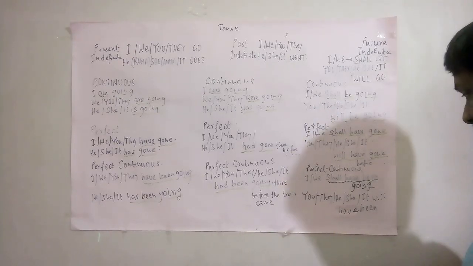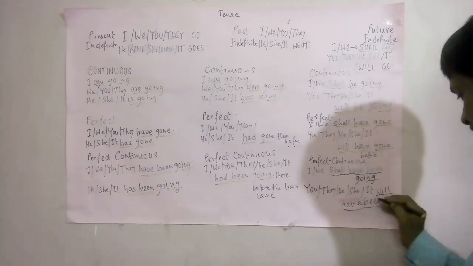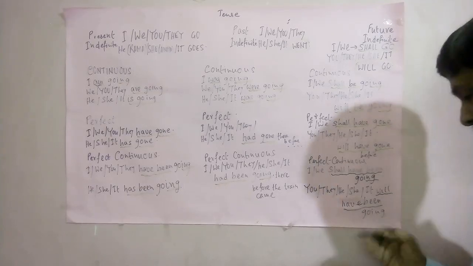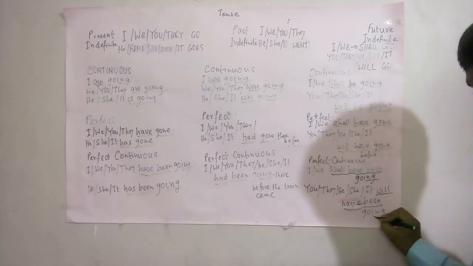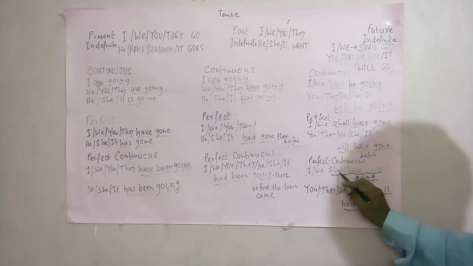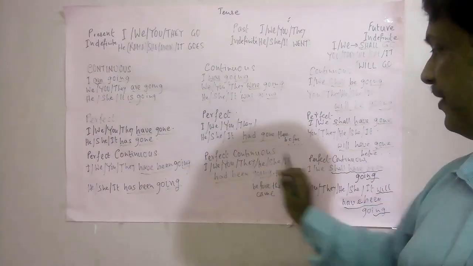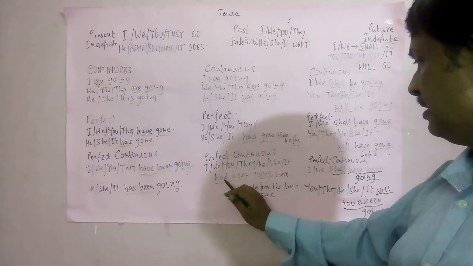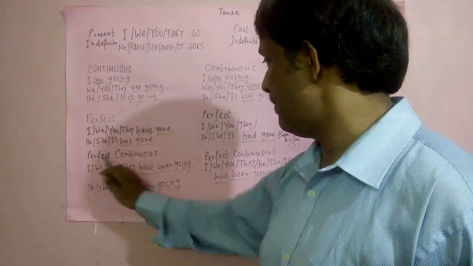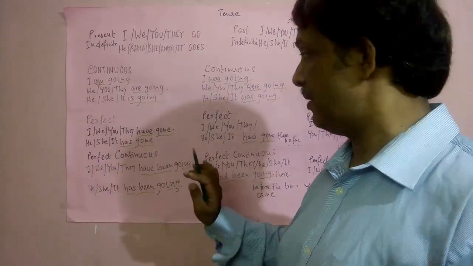That is, here also will have been and ing with verb go. So for future perfect continuous tense, shall have been or will have been and ing with verb. For past perfect continuous tense, that is had been and ing with verb. For present perfect continuous tense, that is have been or has been and ing with the verb.